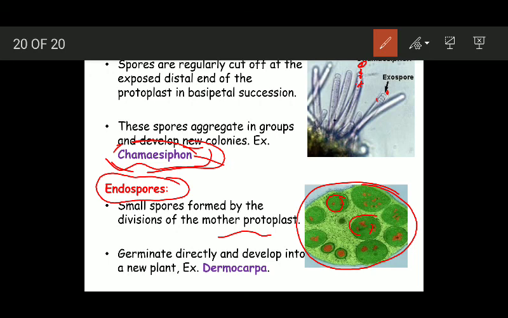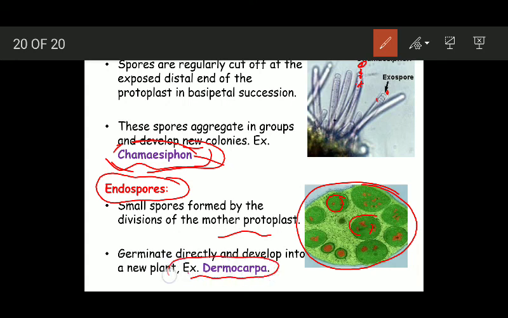These spores, formed as a result of divisions of the protoplast of the mother cell, are known as endospores. Very small spores formed by divisions of the mother cell protoplast are known as endospores. And these endospores germinate directly and develop into a new plant.